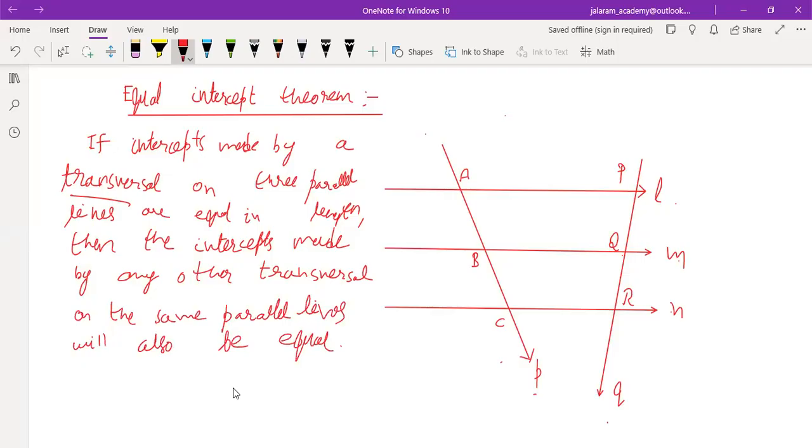If the intercepts made by a transversal on three parallel lines are equal in length, then the intercepts made by any other transversal on the same parallel lines will also be equal.